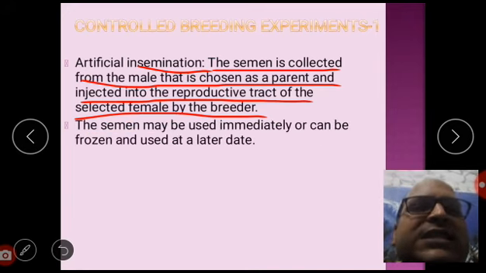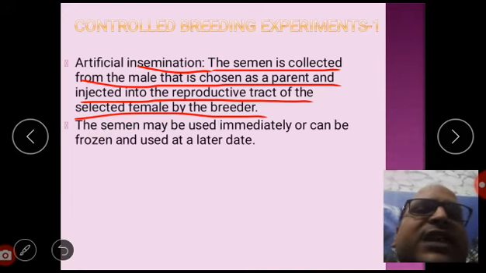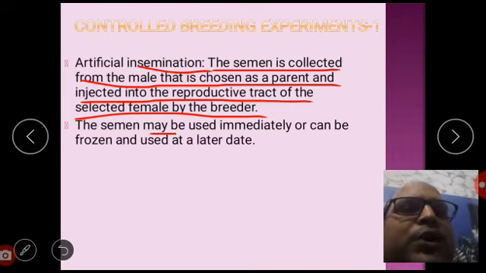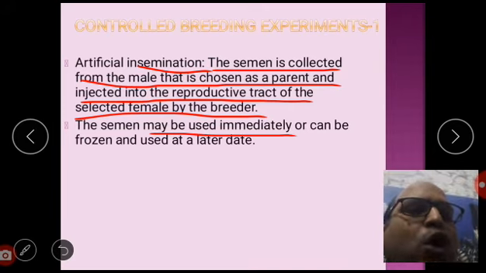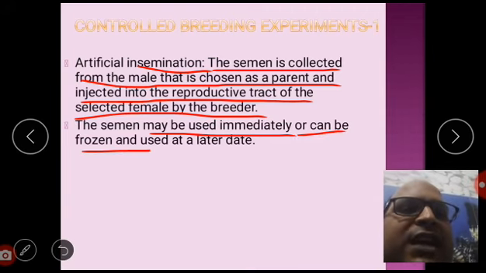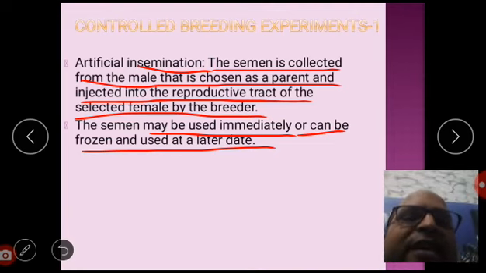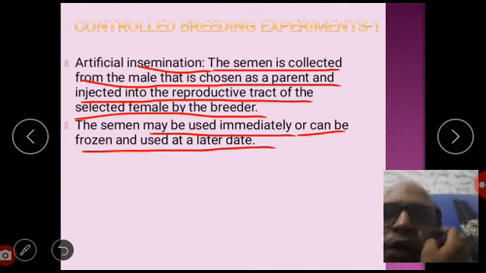This is known as artificial insemination. Now the semen may be used immediately or can be frozen and used at a later date. This is known as cryopreservation.